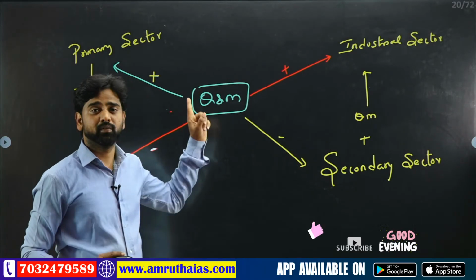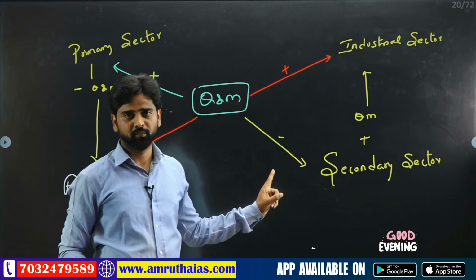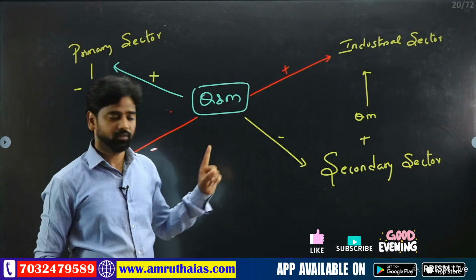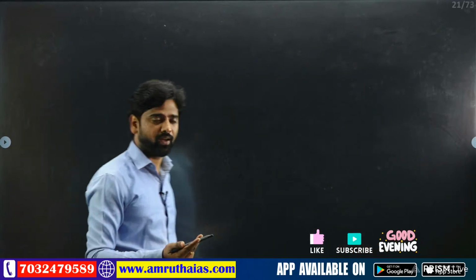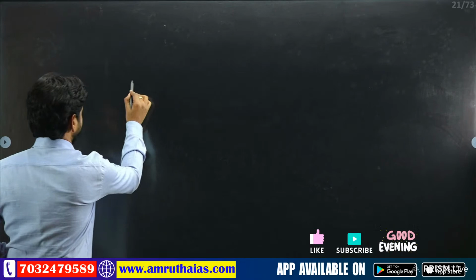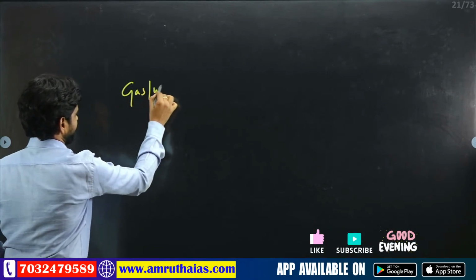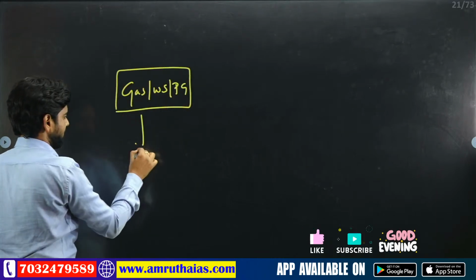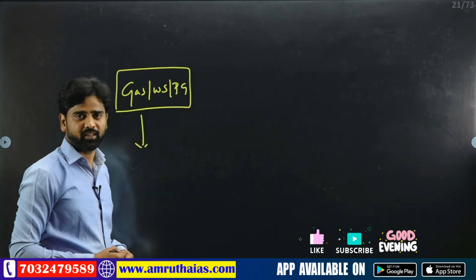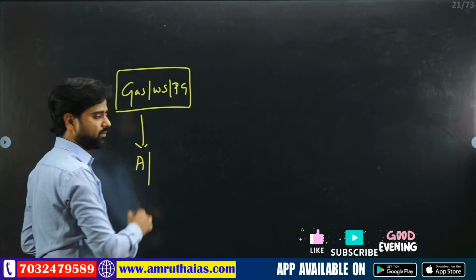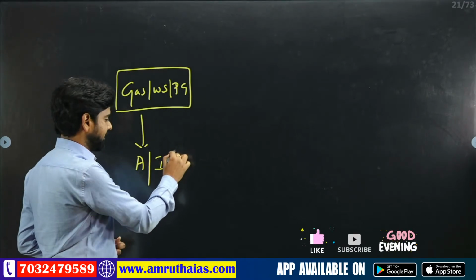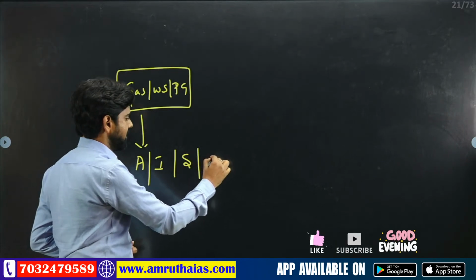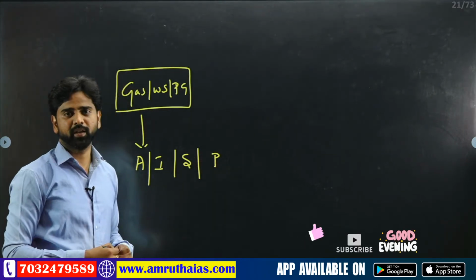So what is the difference between this agriculture sector and the primary sector? This is one question which we have expected: quarries and mines. And do you know another question? The second question which we have encountered is this: gas, water supply and power generation. Now tell me, which sector does it come under, guys? Does it come under this agriculture sector? Does it come under the industrial sector? Does it come under the service sector? Does it come under the primary sector? This is the question which we may expect in the examination.